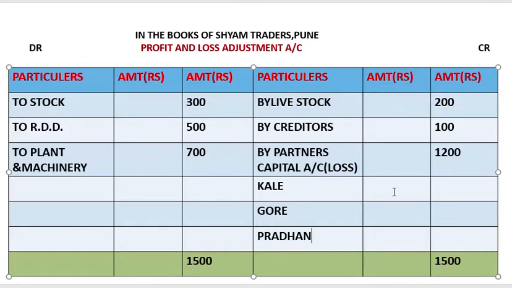So in their profit sharing ratio 3:3:2, we get 450, 450, 300. Now we'll transfer this in the partners' capital account.